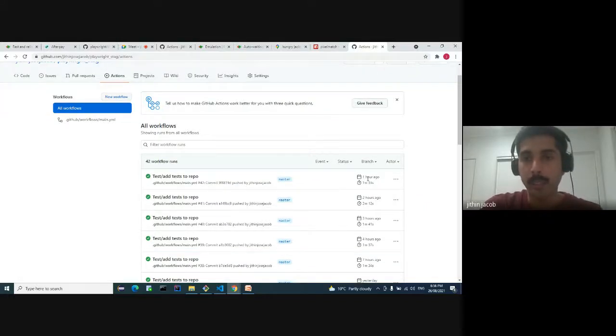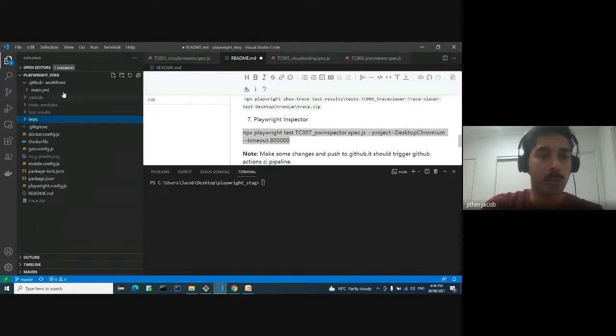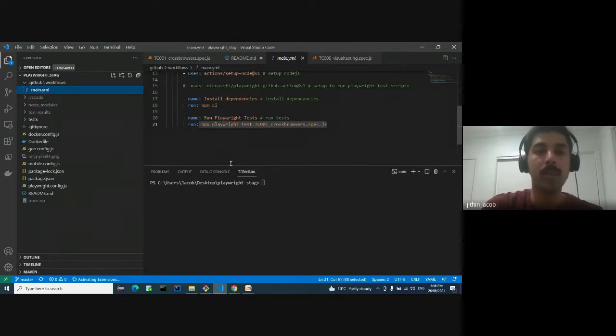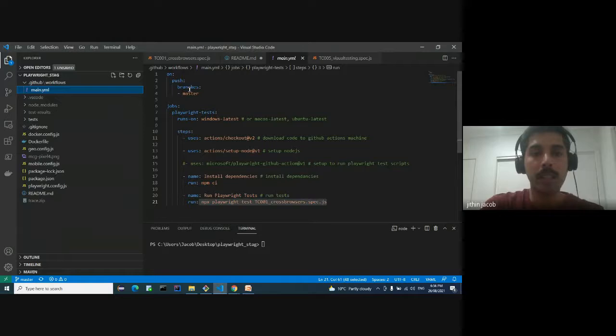So I can see that a change happened 1 hour ago, and this pipeline gets triggered through a YAML. Don't worry too much about this flow at the moment. Just worry about this one. If any changes happen to the master branch, then it will trigger a workflow in the CI pipeline. So it will install all the dependencies and just run the test cases.